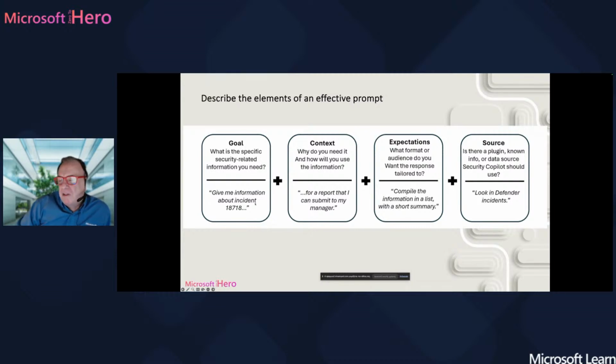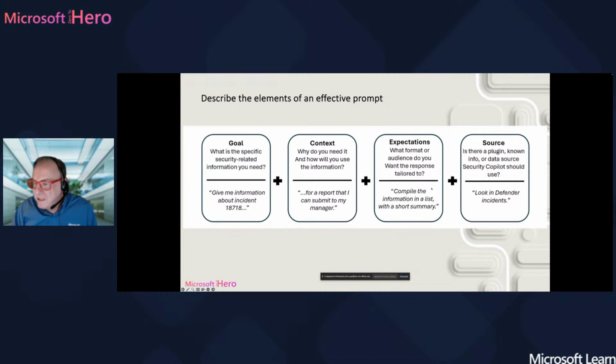And the start of the prompt could be, give me information about incident, and you type the incident number here. Where do you get the incident number? From Microsoft Defender. Then it's the context. Why do you need it, and how will you use the information? So give me information about this specific incident for a report that I can submit to my manager. And what are your expectations? What is the format or the audience that you want to give that response?